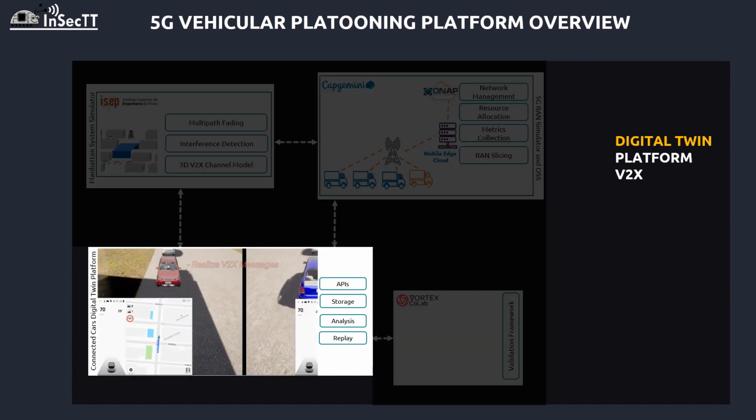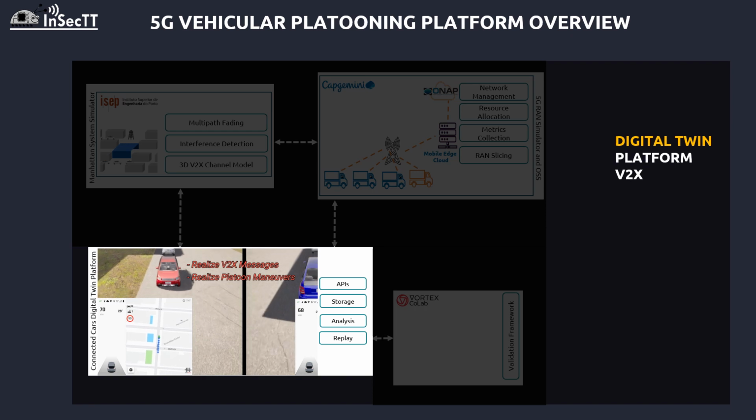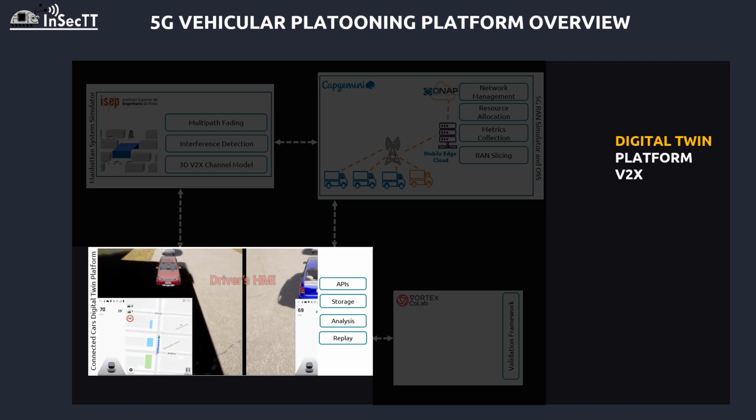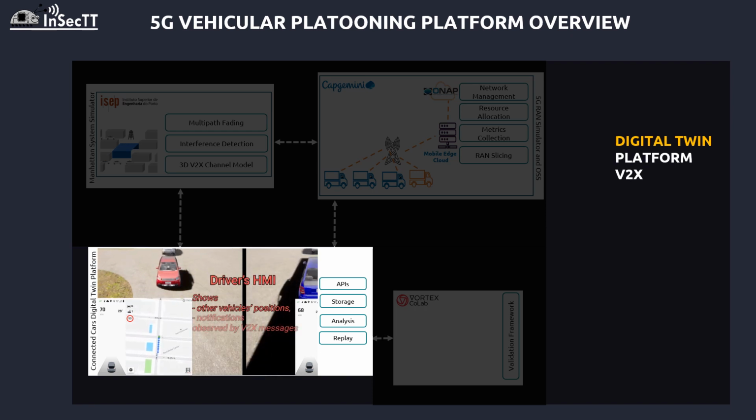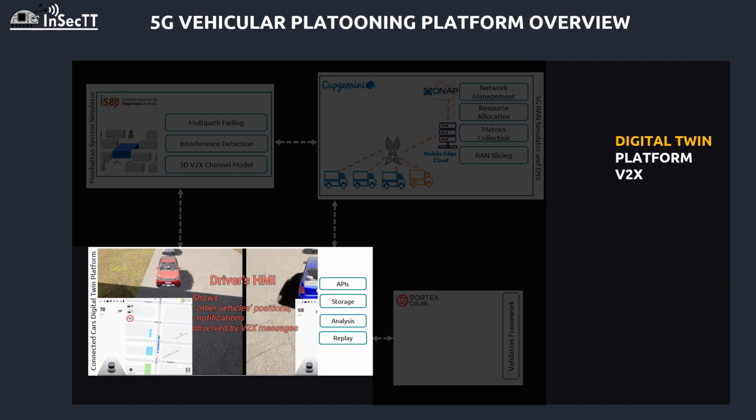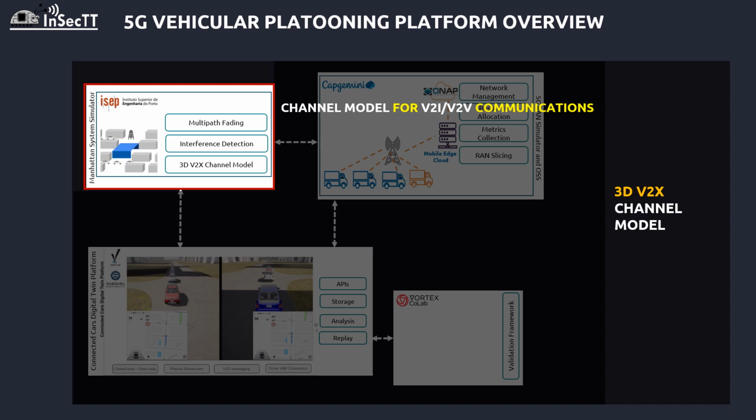Connected Car's digital twin platform in the demonstrator plays a key role to realize vehicular traffic generation, V2X messages, platoon maneuvers, and provides a graphical user interface where we can see related data. The Manhattan System Simulator here provides the 3D V2X channel model, which allows performing the signal propagation and implements interference detection and 5G massive MIMO to improve the reliability of the network.